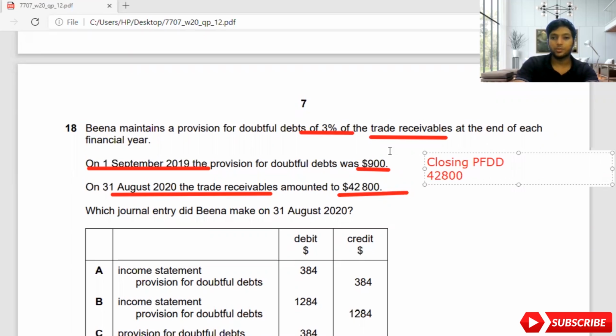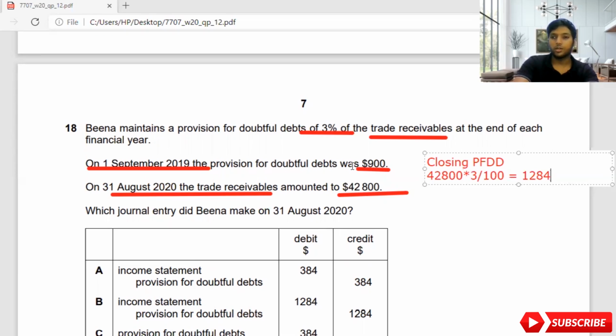In that 3% is belonging to closing provision for doubtful debt. So I will calculate 3 over 100 and I will get a value of 1,284. So this is my actual closing provision for doubtful debt.